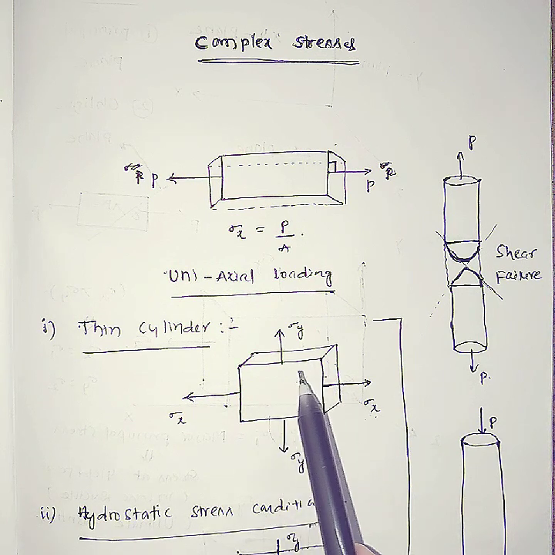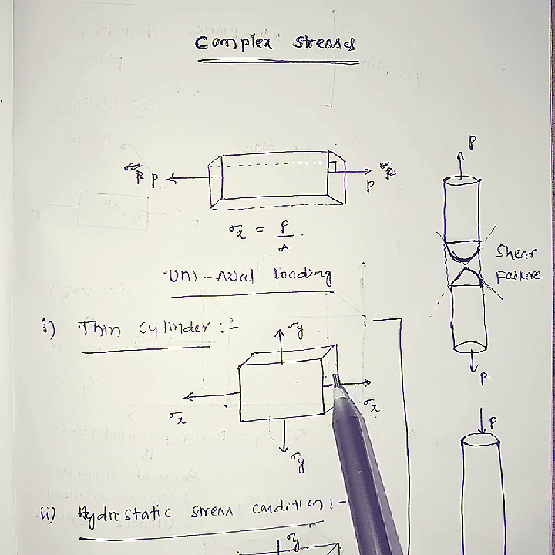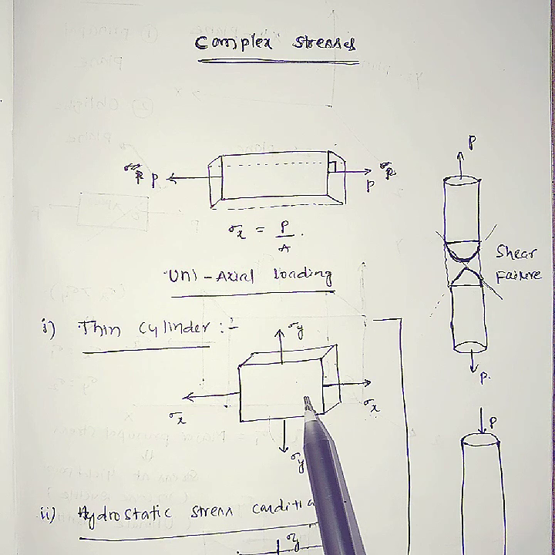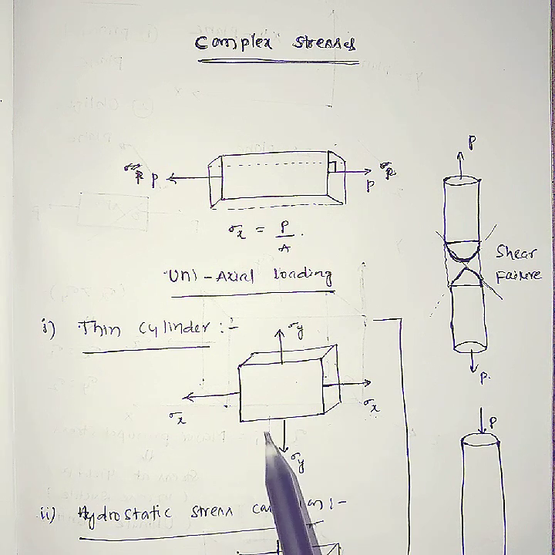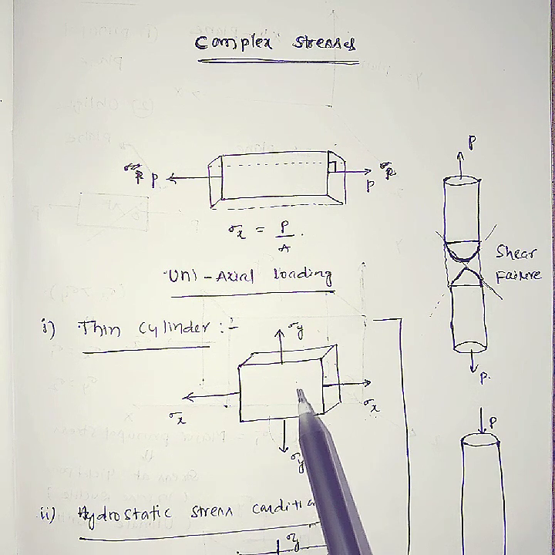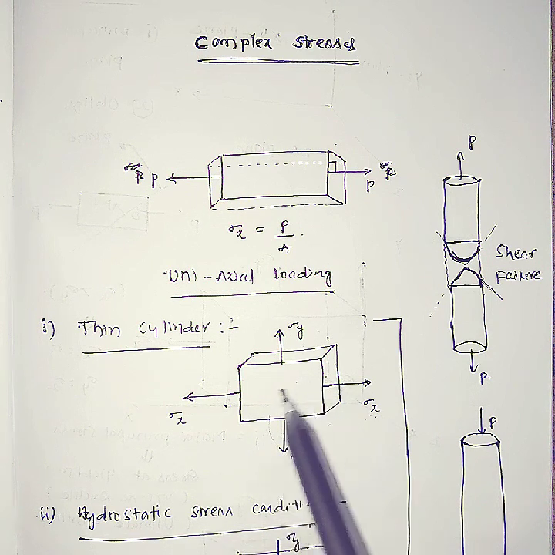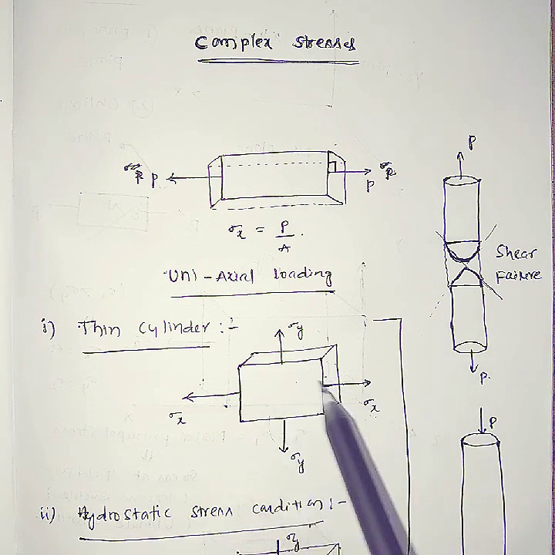What is the use of this? If you find out the maximum stress induced on your body, you know whether that material can withstand that load or not. In a railway bridge, whatever load they apply, can that steel structure resist that load or not? If it resists that load, the material is in good condition and can withstand the maximum stresses. Otherwise you add some extra material, or you replace the material. That means these complex stresses give an idea about the safety conditions.